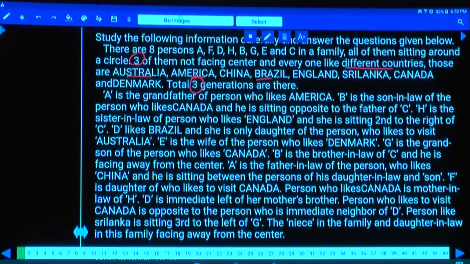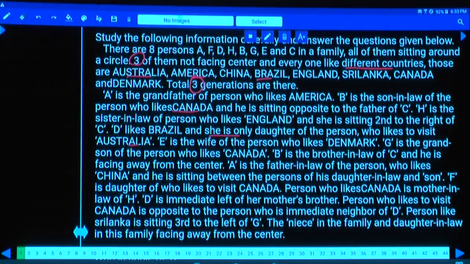B is the son-in-law of the person who likes Canada and is seated opposite to the father of H. H is the sister-in-law of the person who likes England. Now one brother-in-law is there, one sister-in-law is there, isn't it? Son-in-law is there, and at the same time the person likes England and she is seated second to the right of C. D likes Brazil and she is the only daughter of the person who likes to visit Australia.